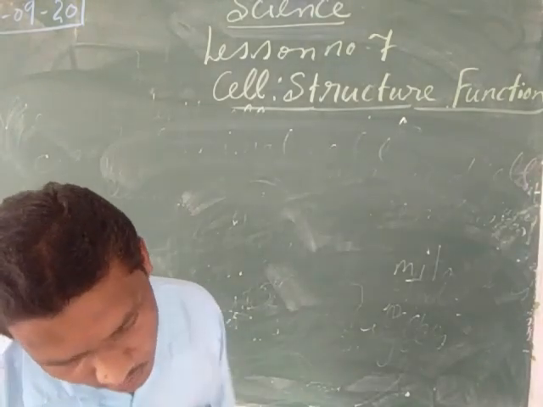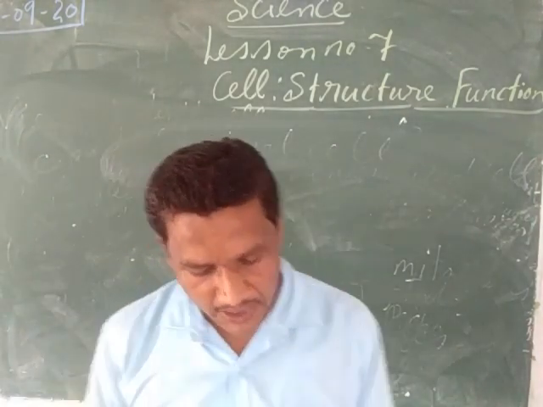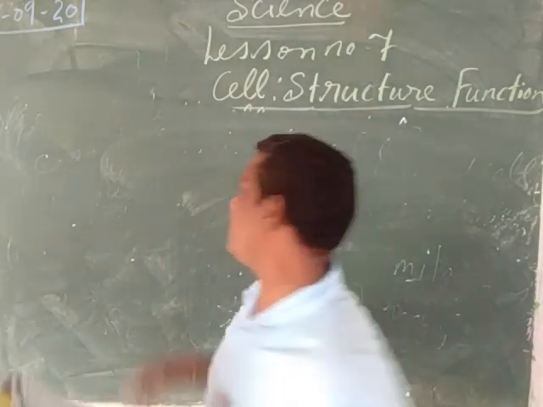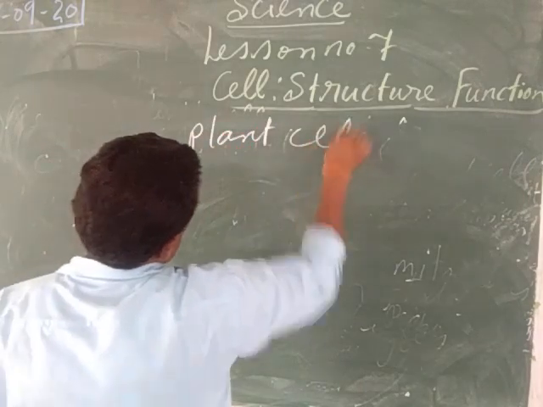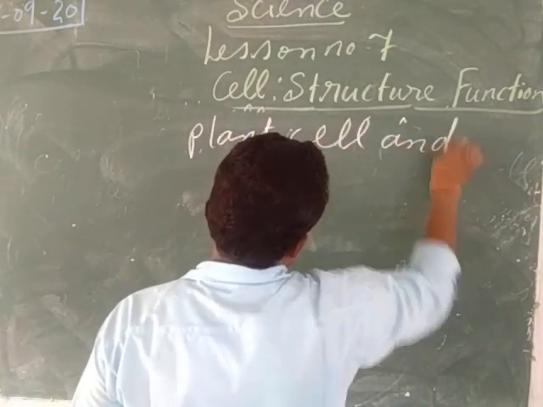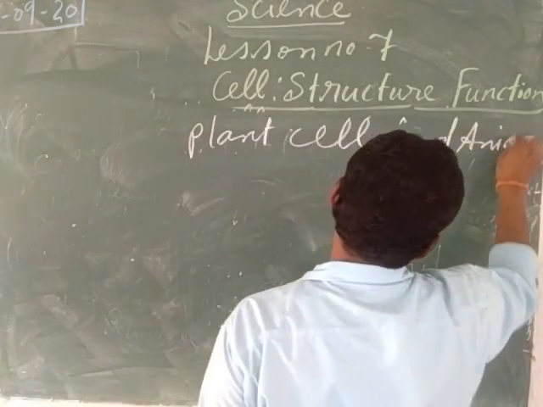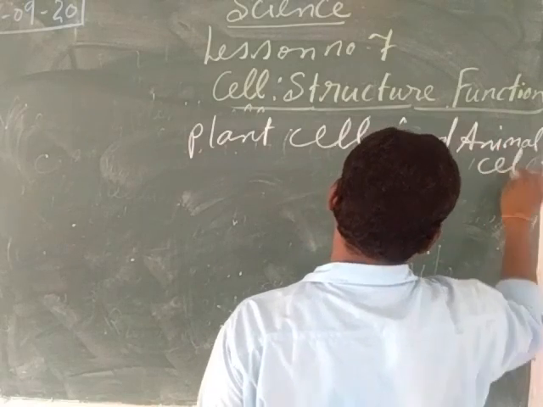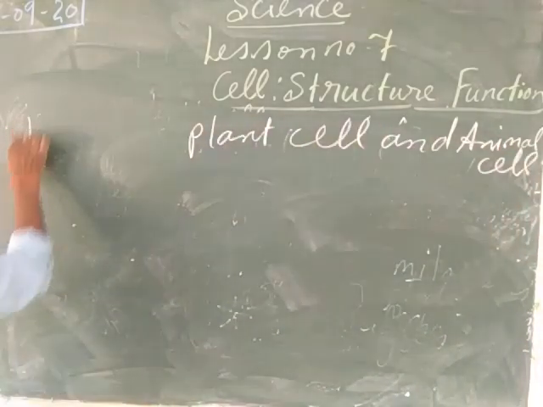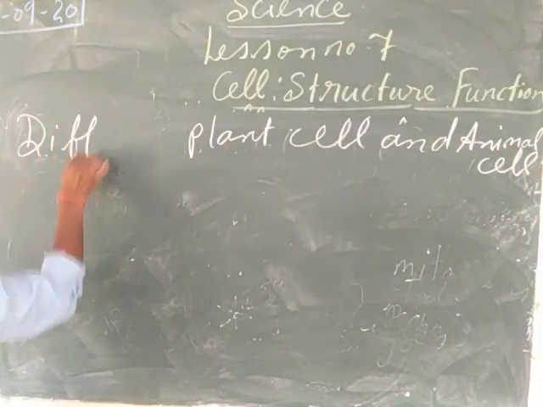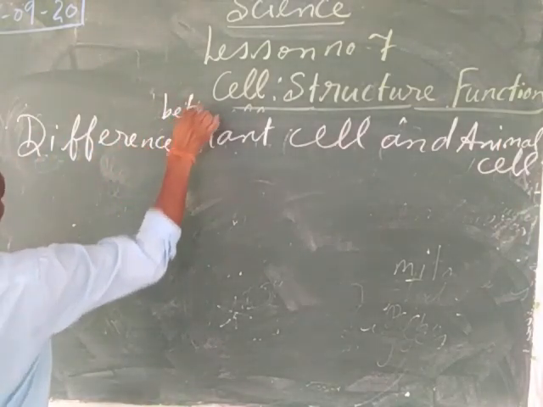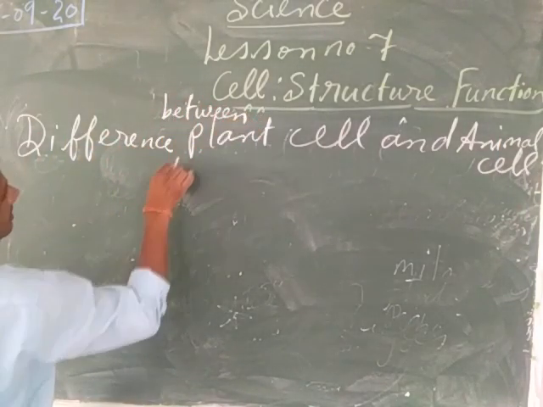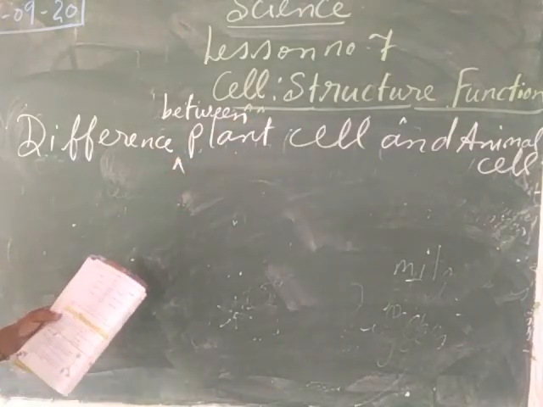Now my children, we are going to see the difference between the plant cell and the animal cell. Let us see the difference between plant cell and animal cell. So let us see.